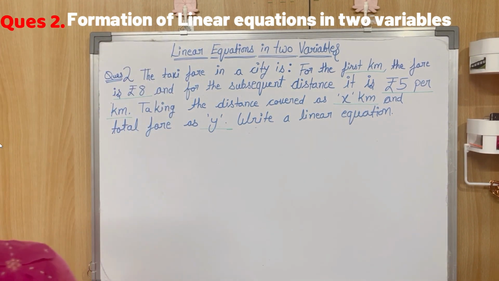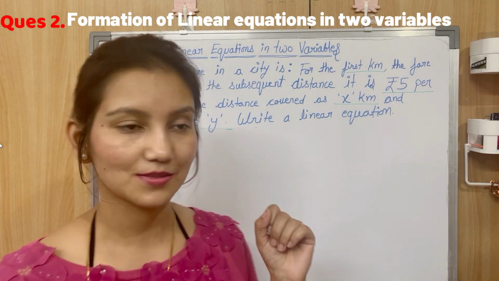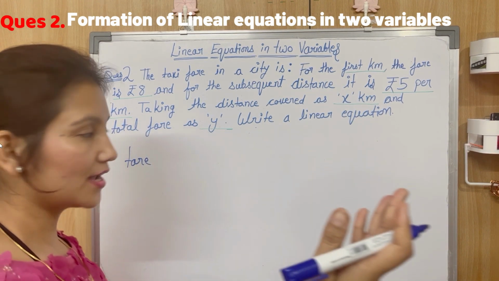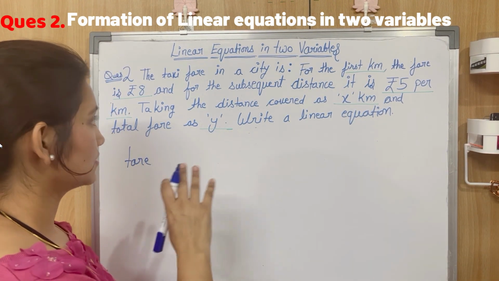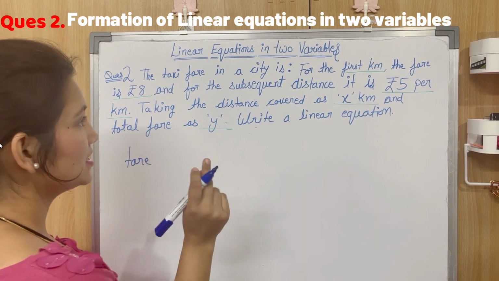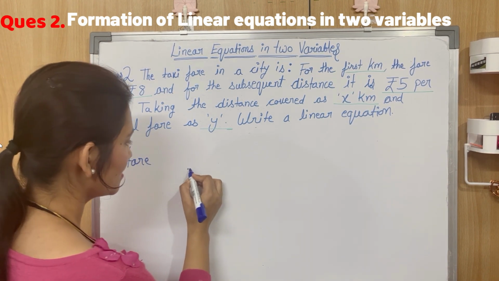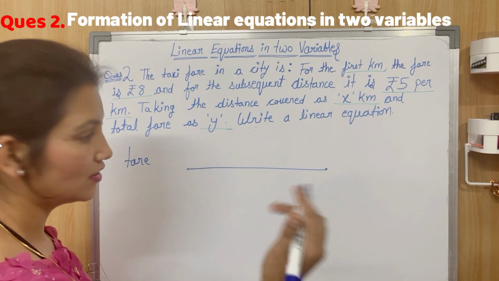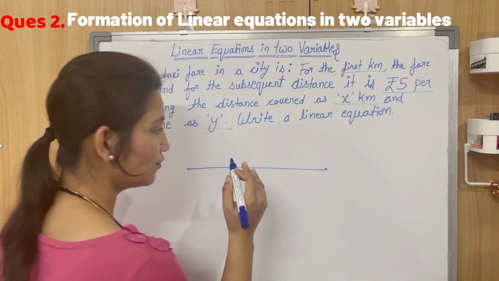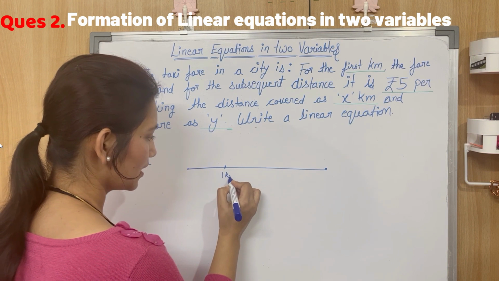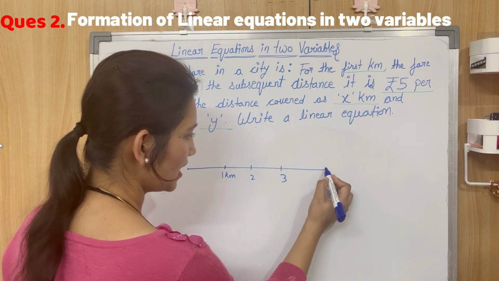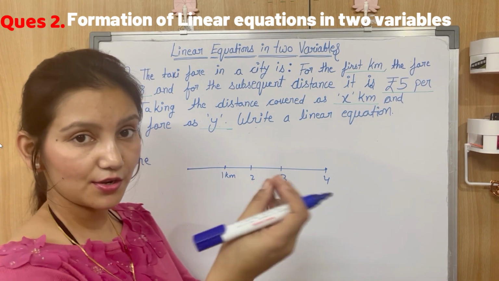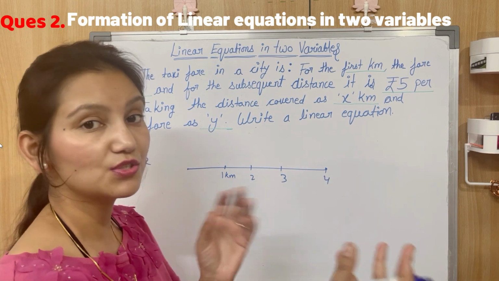This question is a bit tricky. So let's understand the question first. What does it say? The taxi fare would be, for the first kilometer... Let's say you took a ride by that taxi and you travel 4 kilometers. Let's take an example. You just travel 4 kilometers: first kilometer, second kilometer, third kilometer, and this one is the fourth. So you took a ride for 4 kilometers. How much fare would you pay to the taxi driver?